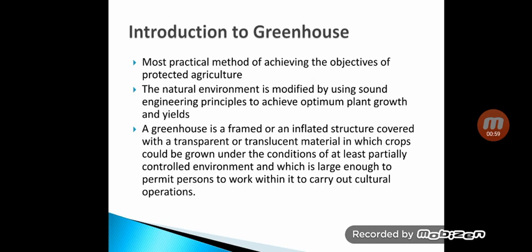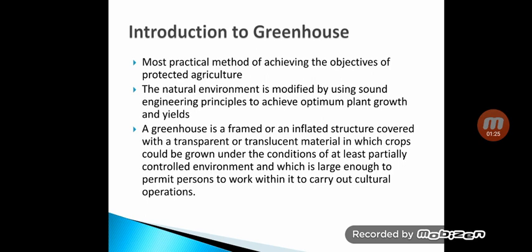So this is the definition of greenhouse. A greenhouse is a framed or an inflated structure that is covered with a transparent or translucent, means semi-transparent, material in which the crops can be grown under conditions of at least partially controlled environment.